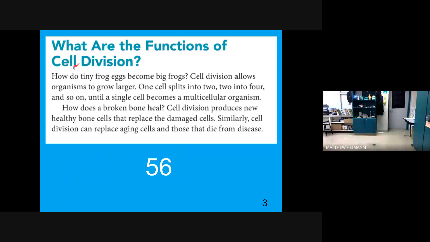What are the functions of cell division? How do tiny frog eggs become big frogs? Cell division allows organisms to grow larger. One cell splits into two, two into four, and so on, until a single cell becomes a multicellular organism. How does a broken bone heal? Cell division produces new healthy bone cells that replace the damaged cells. Similarly, cell division can replace aging cells or those that die from disease.